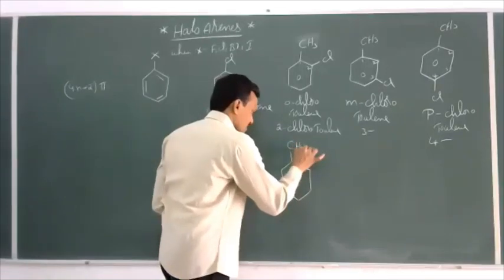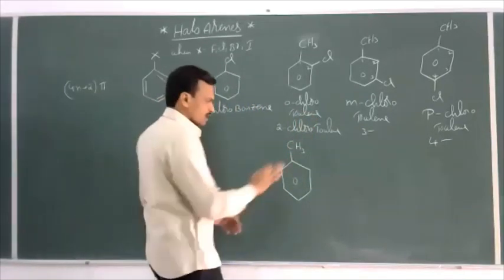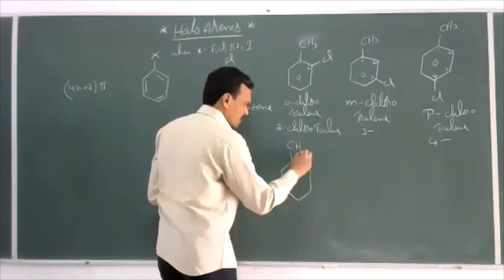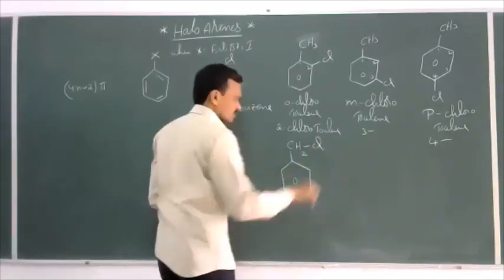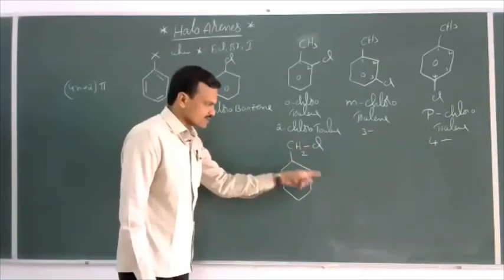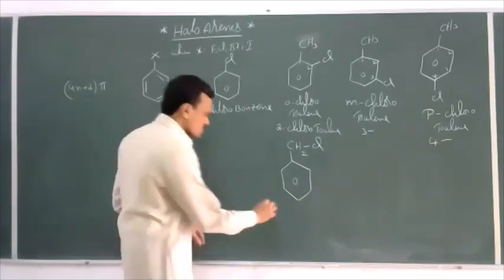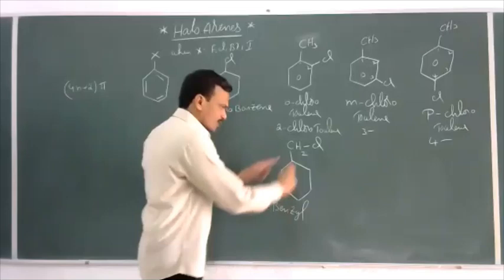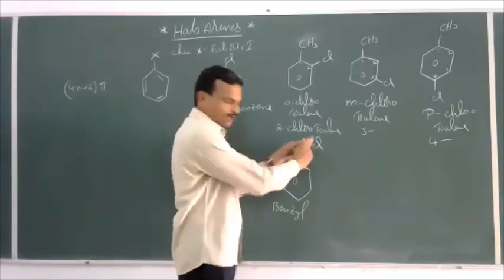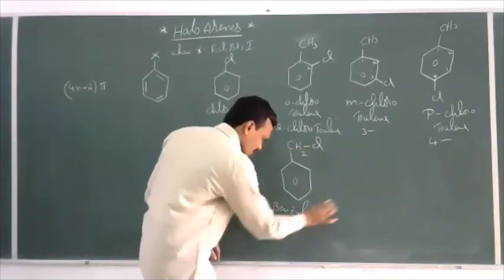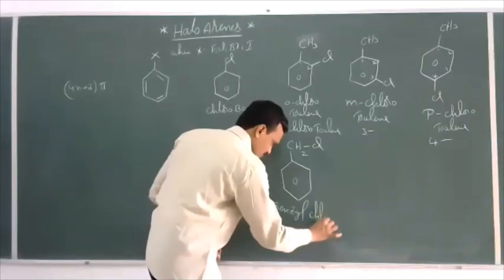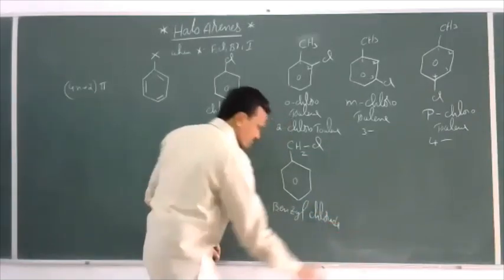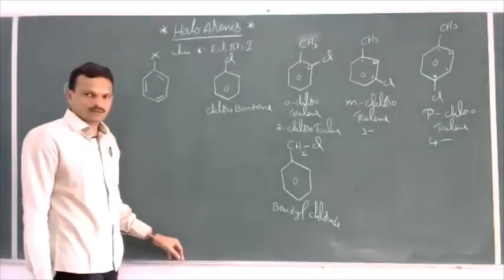This is toluene. Now, if you remove one hydrogen here, the remaining C6H5CH2 is called a benzyl group, and to that benzyl group, chlorine is bonded. So this is named benzyl chloride.